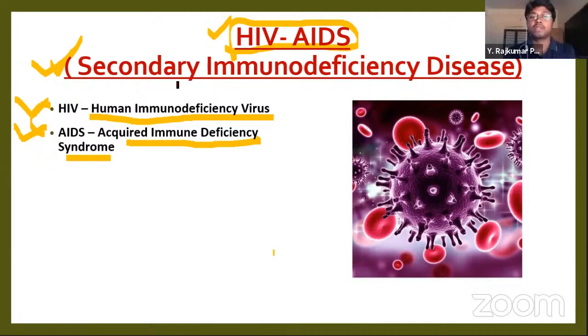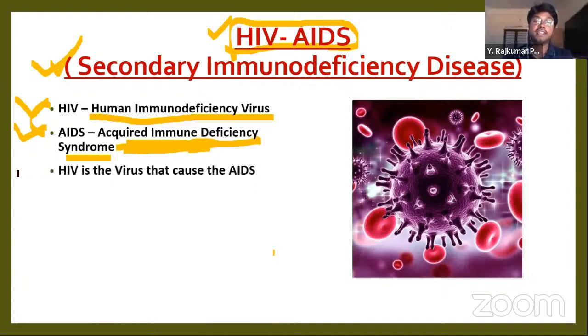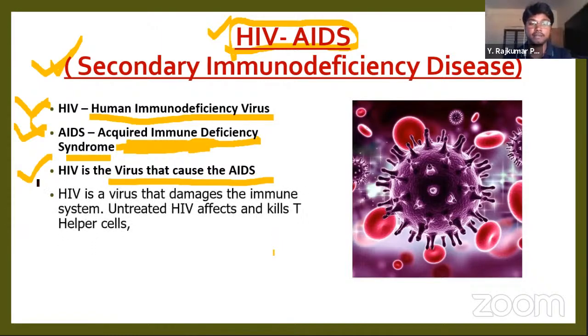Acquired means nothing but which is obtained, and immune deficiency is the disease which kills the immune system of the body. HIV is the virus and that causes the disease called AIDS.